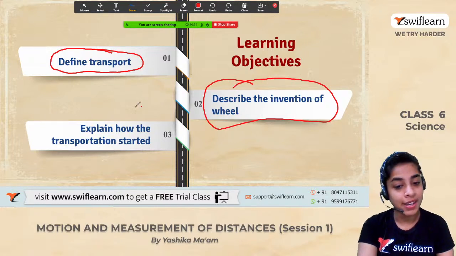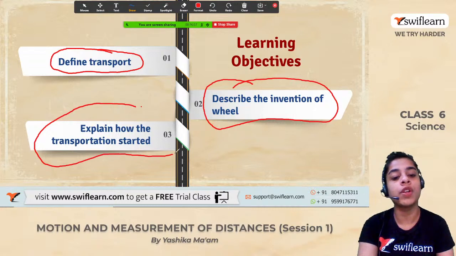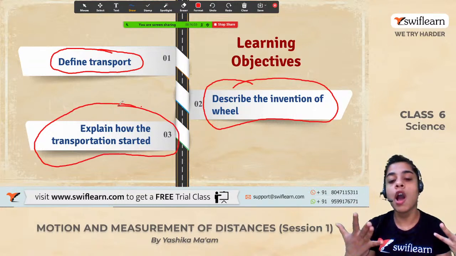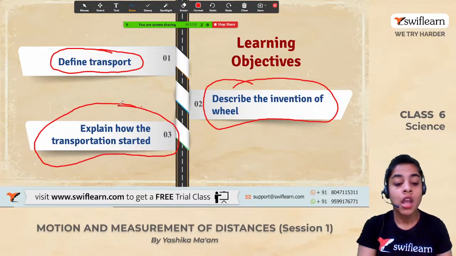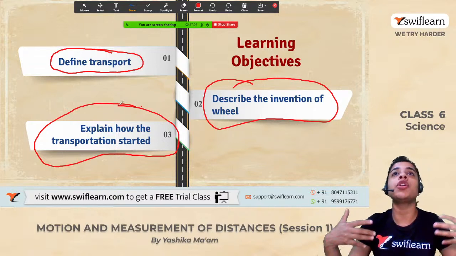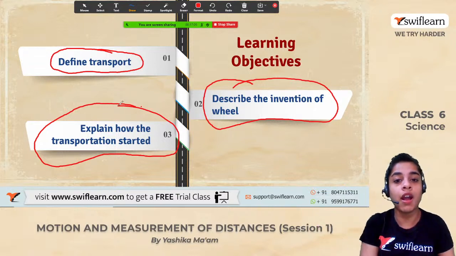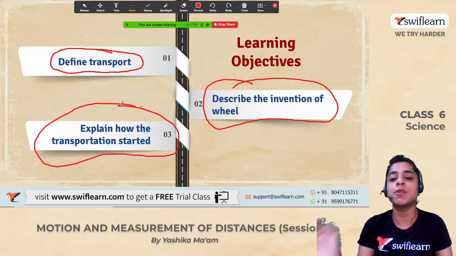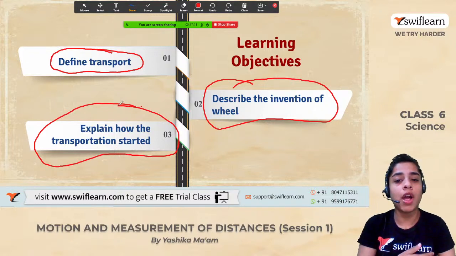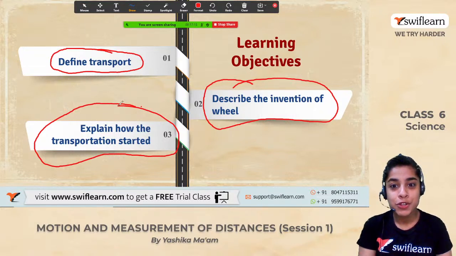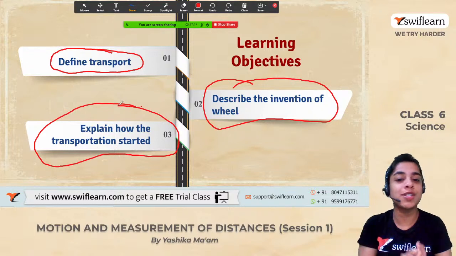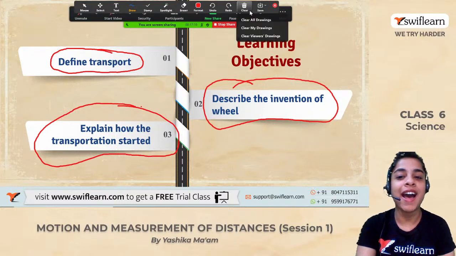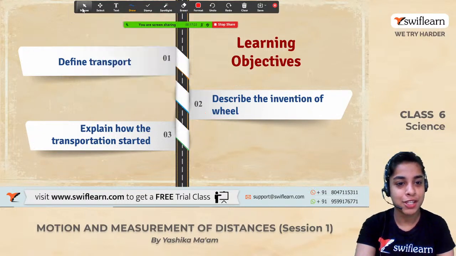And then of course you will learn about how transportation started, how this journey started, and today we are here in this era when we are inventing spaceships and rockets, and we are sending spaceships to space. People are traveling to the moon. So technology has advanced a lot. So you will learn the difference between everything. And now let's start with this beautiful session.